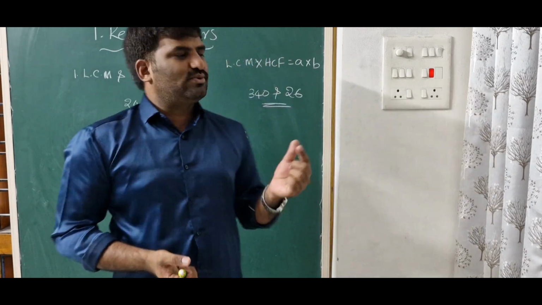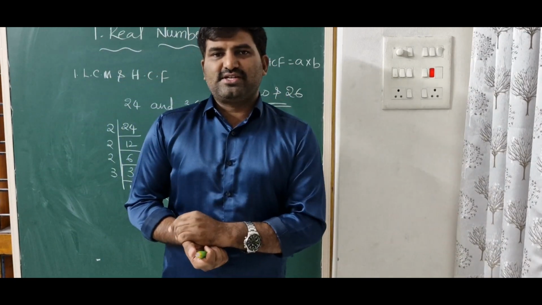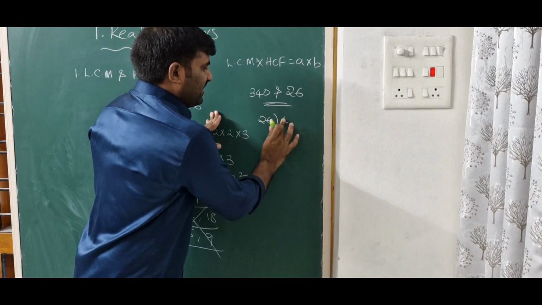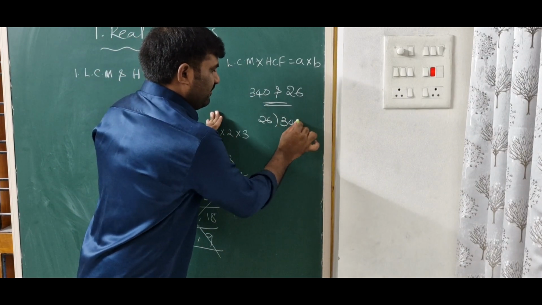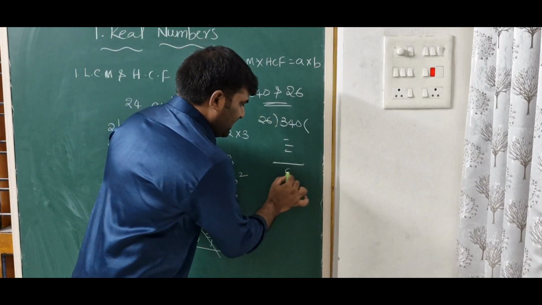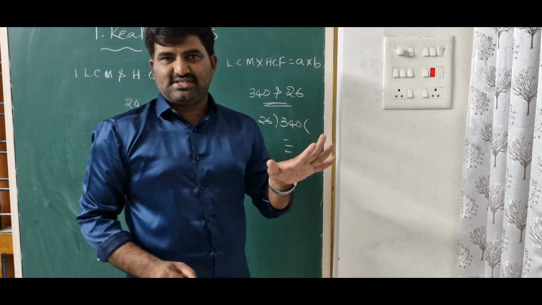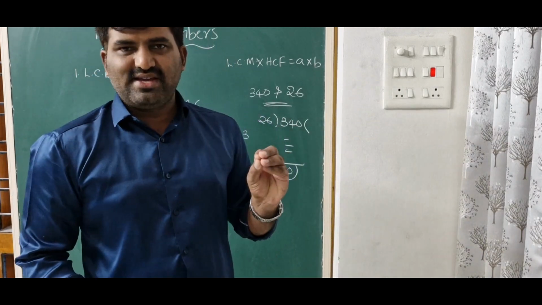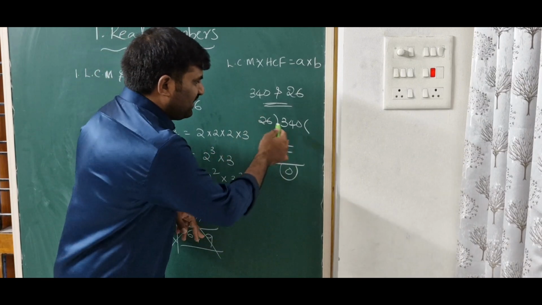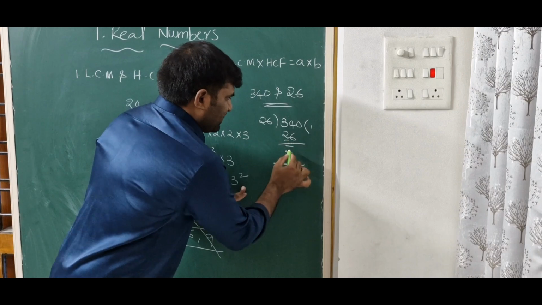If you want to check whether these two numbers are possible as the LCM and HCF of any two numbers, first we need to divide and check. Divide 340 by 26. If the remainder is 0, it is possible. Otherwise, it's not possible. Doing the division, 26 times 13 is 338, so the remainder is not 0.